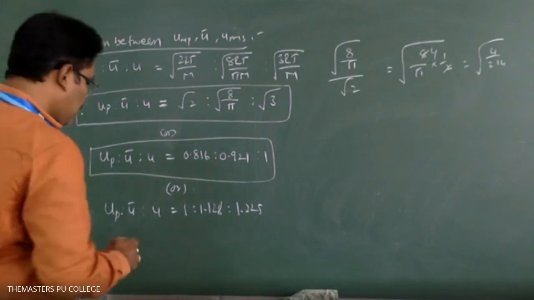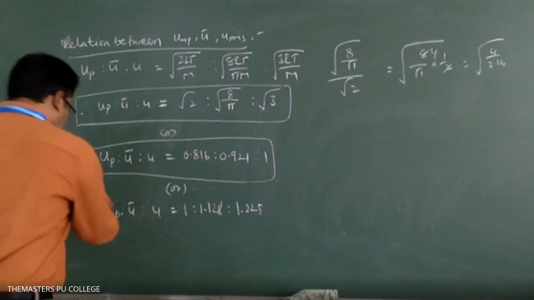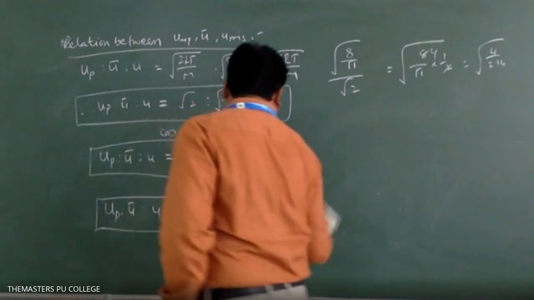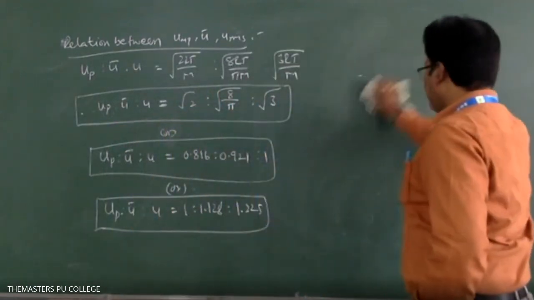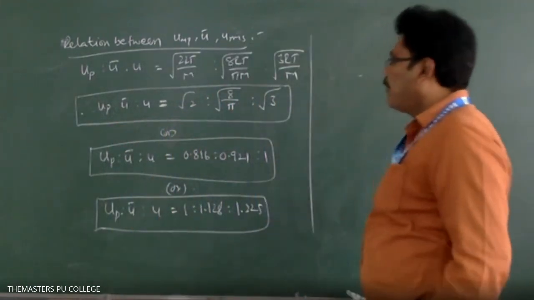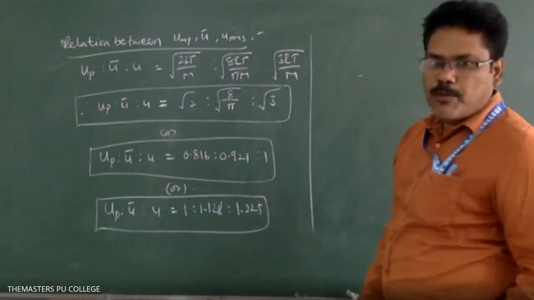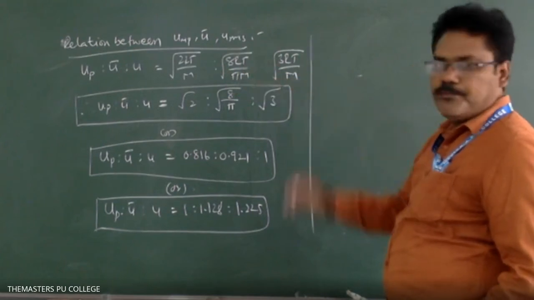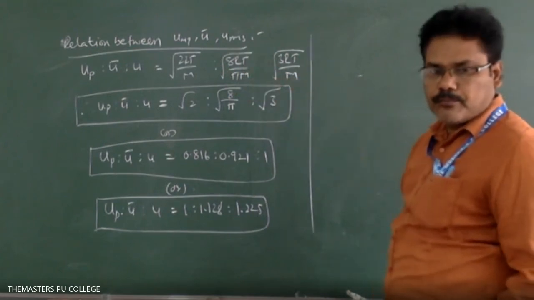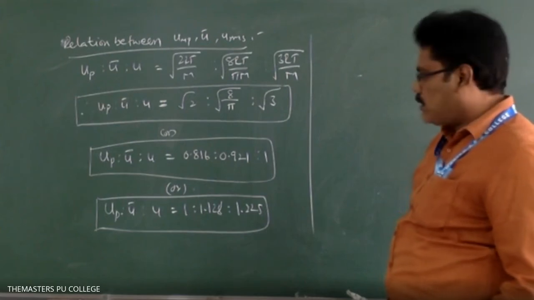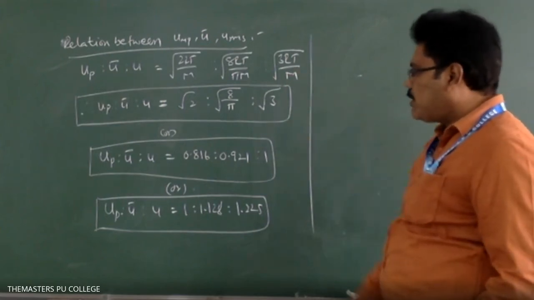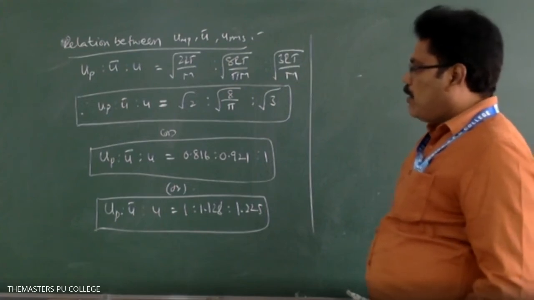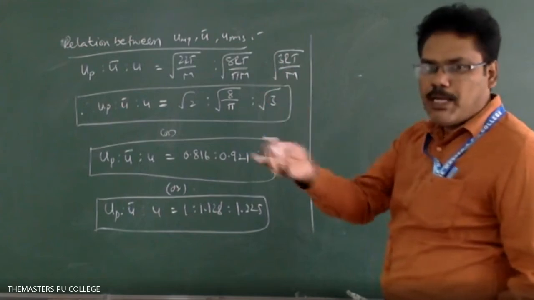Okay, so this is the relation between most probable velocity, average velocity and RMS velocity. UP is the most probable velocity, U bar is the average velocity, U is the RMS velocity. From this, you can write the relation between any two velocities.